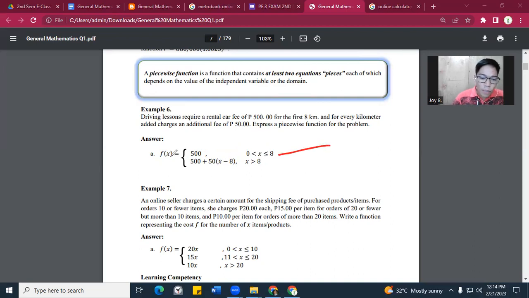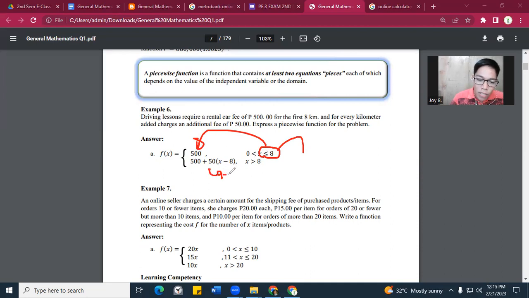Dako naman tayo sa next formula. So, you will pay 500 pesos plus 50 times (x minus 8). Ano yung x? Yung x natin dito talks about the kilometers. You will pay 500 pesos plus 50 times the number of kilometers minus 8. It means that kapag nakapag-drive ka ng less than 8 kilometers or exactly 8 kilometers, you will pay 500, di ba? Kapag lalampas na ng 8 kilometers, you will pay additional 50 pesos.